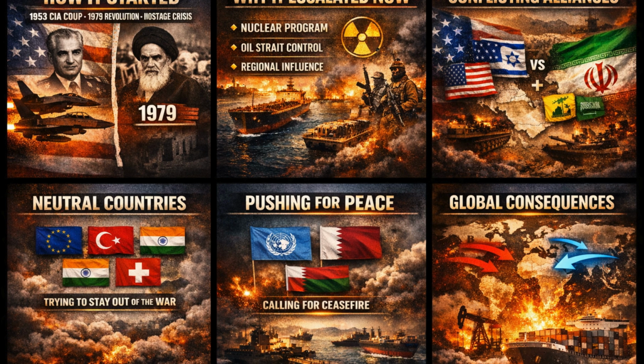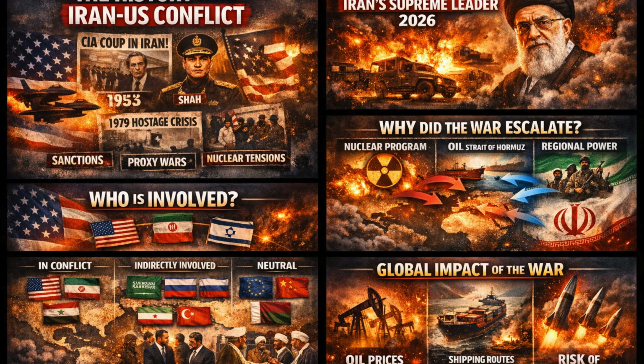Green Square: countries trying to stay neutral. European Union, publicly calling for de-escalation, split between diplomacy and US alignment. Turkey, balancing between NATO obligations and regional interests. India, maintaining neutrality due to energy dependence and strategic ties with both sides. Switzerland, historically hosts indirect US-Iran communication channels.